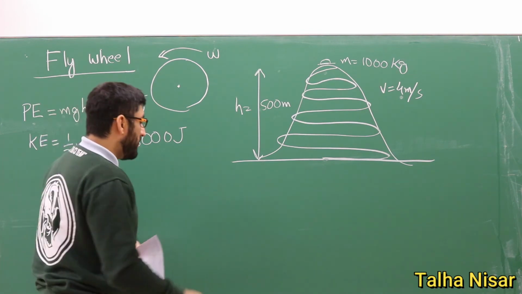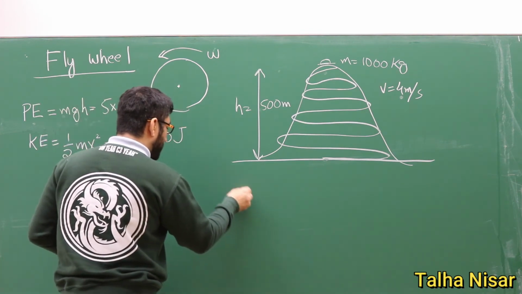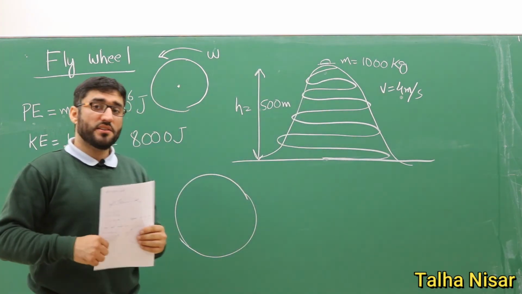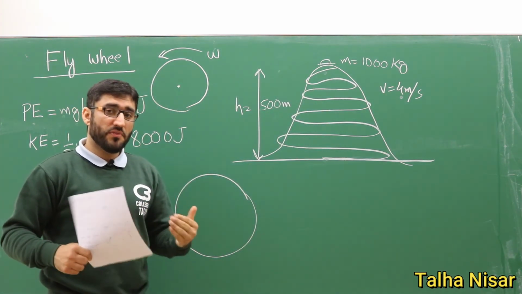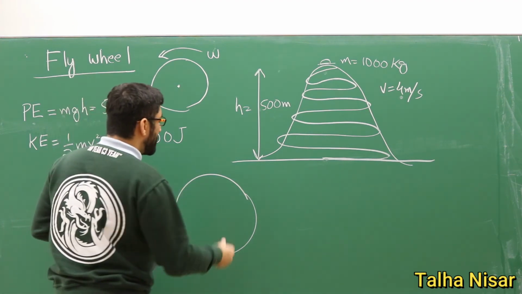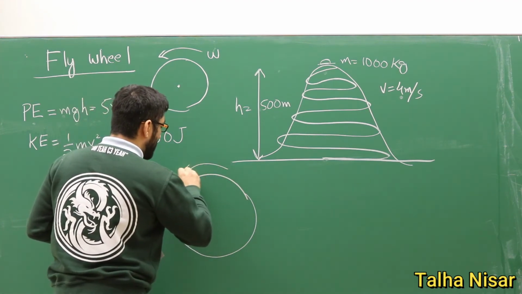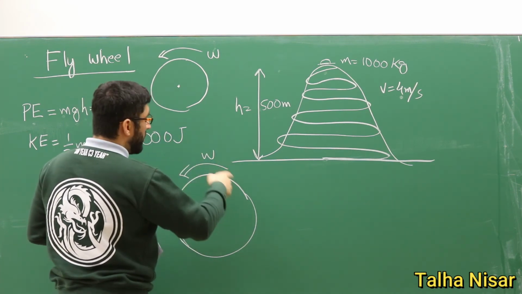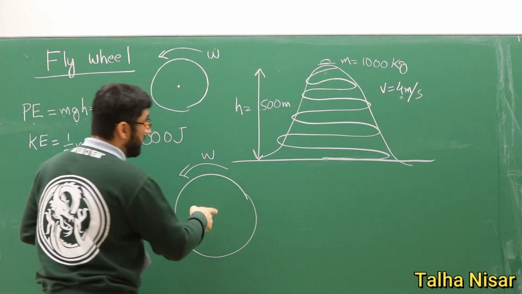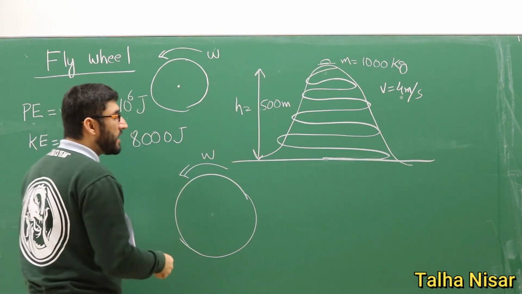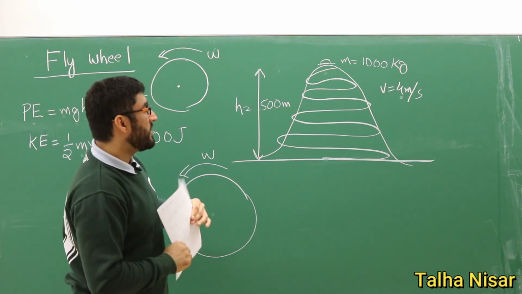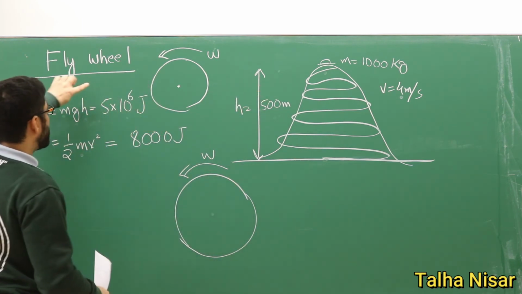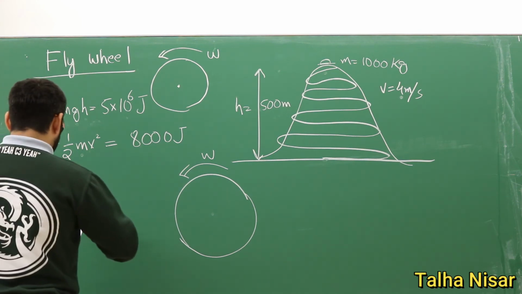So if we install a rotating disk in this car, instead of losing that energy in the form of heat, it will increase the angular speed of this disk, which is installed in the car. This way we can convert this potential energy into the kinetic energy of this disk, which is known as the flywheel.